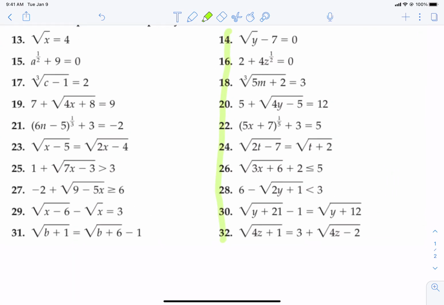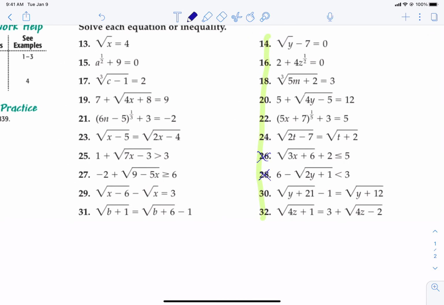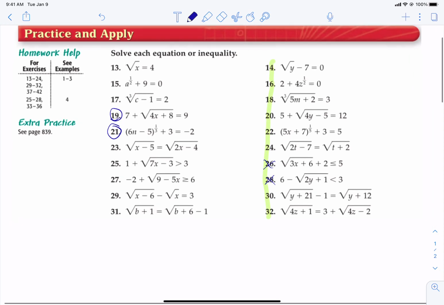There are two inequalities. Skip 26 and 28. And in their place, could you please add in 19 and 21? Okay, so you're doing all evens, except 26 and 28, add in 19 and 21. That is your assignment.